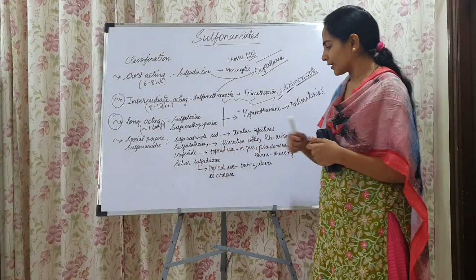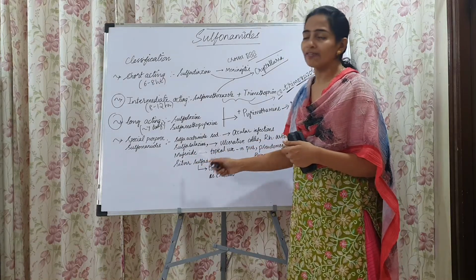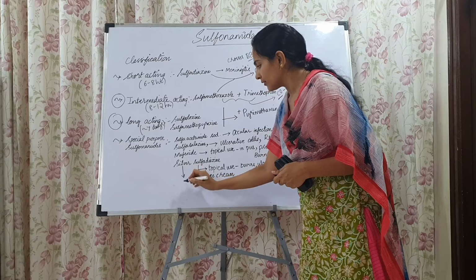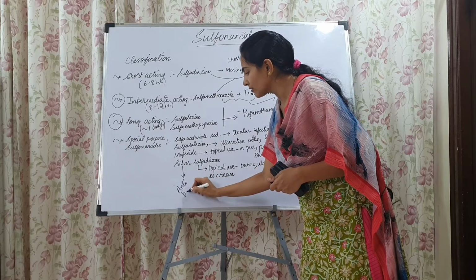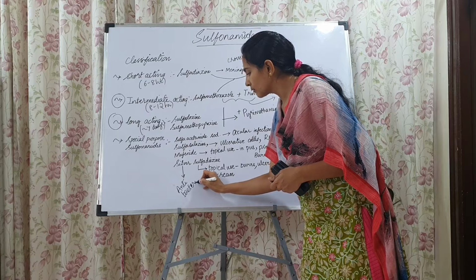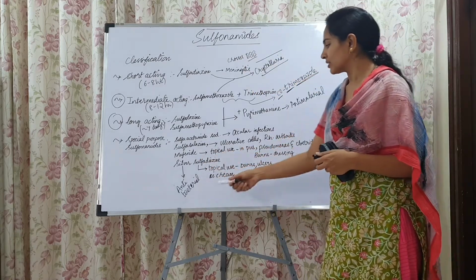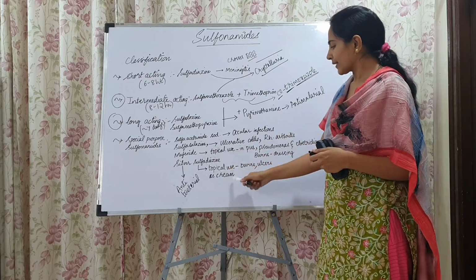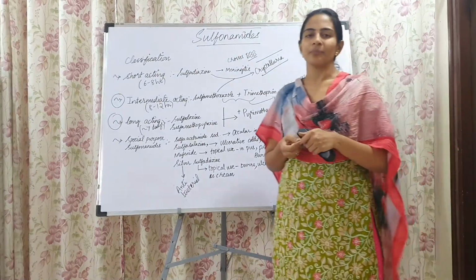Other than that, there is silver sulfadiazine, where you can see that silver is there. Any metal will act like an antibacterial. So silver sulfadiazine has antibacterial activity, and it is compounded as a cream and used in the treatment of burns and ulcers on the skin.